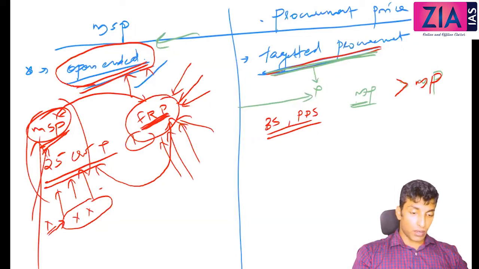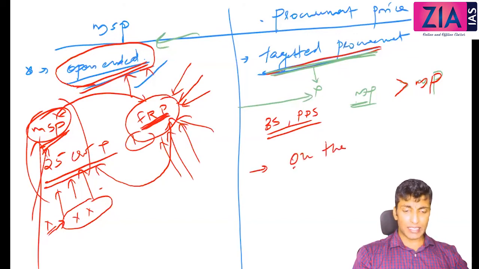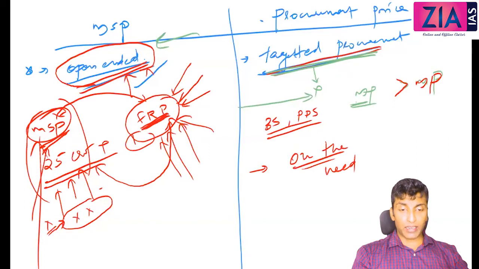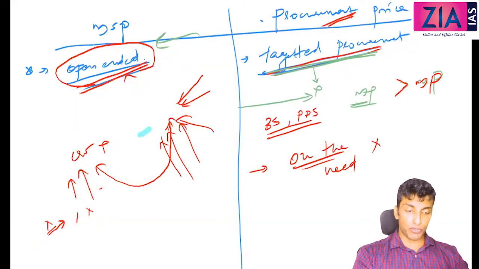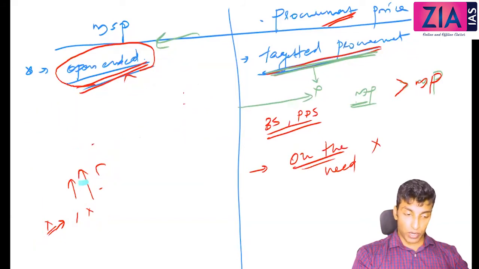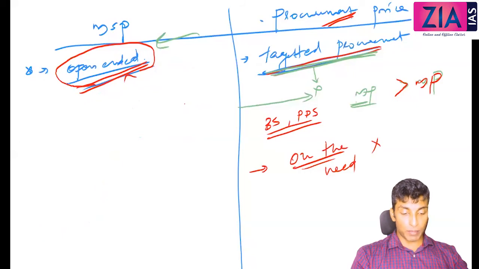Okay. So here on this side you can write on the basis of need, or you can just write need based. If required, government will go for procurement. If not required, see, if government is getting enough under MSP, do you think government needs to go for procurement price? No need, right? Already everything is there under MSP, that is a better price also. And if you can meet your buffer stock and PDS requirement, then there is no need for procurement price. But if that is not possible, if you are not getting enough under MSP, you have to go for procurement price. So this is need based.